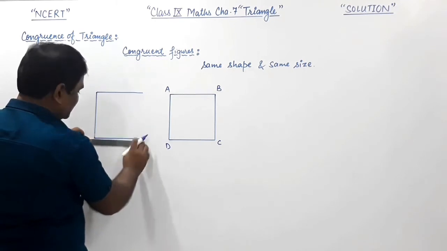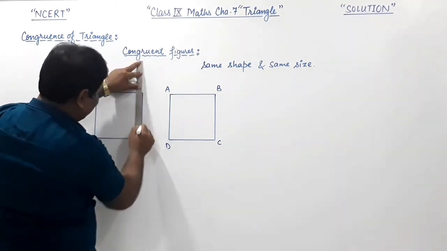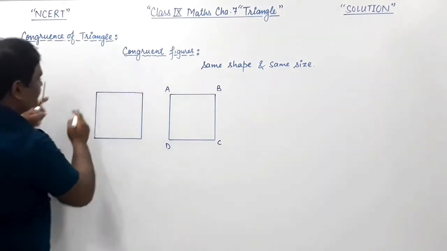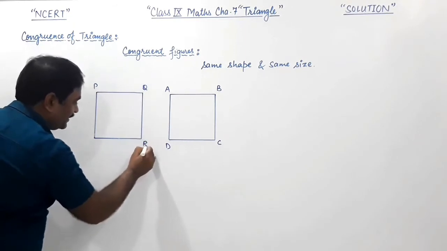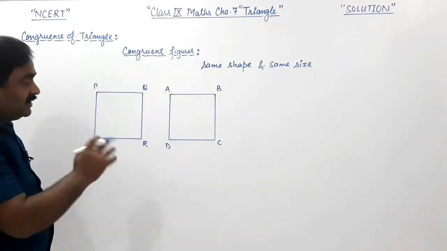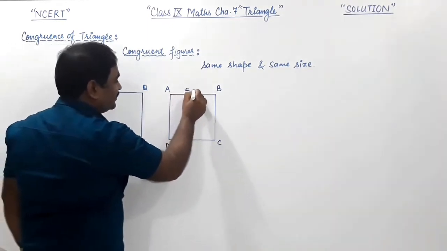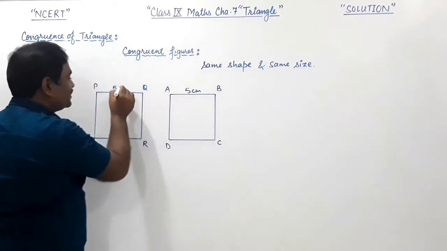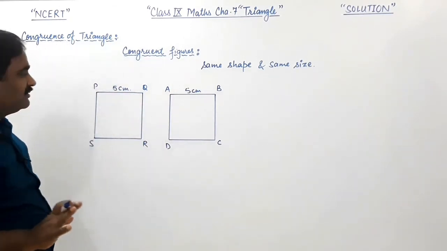This is PQRS, P, Q, R and S. The sides of both the squares are 5 centimeters. Means as it is a square, all sides will be 5 centimeters.